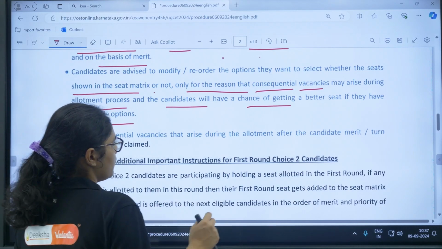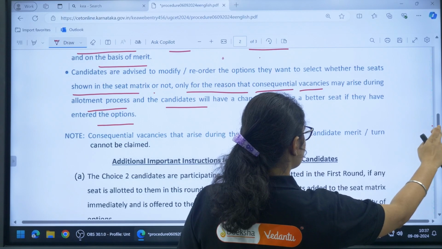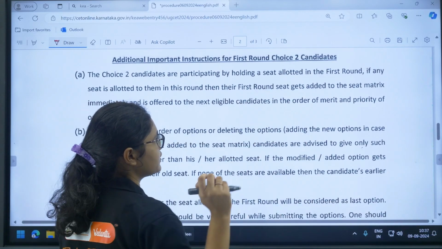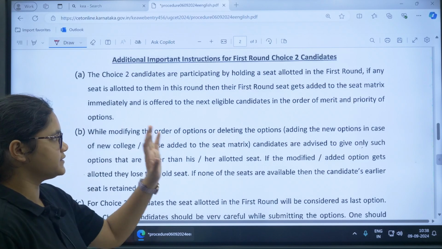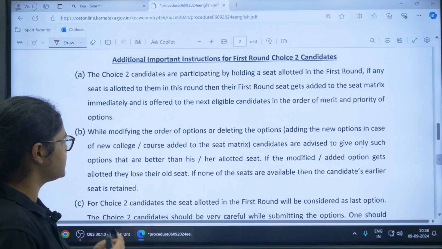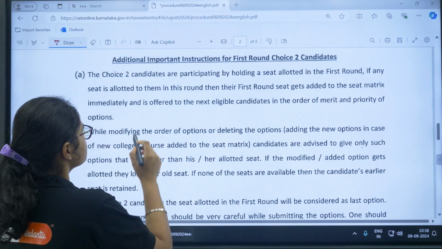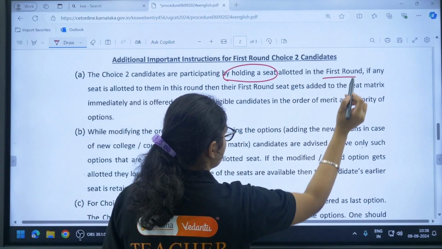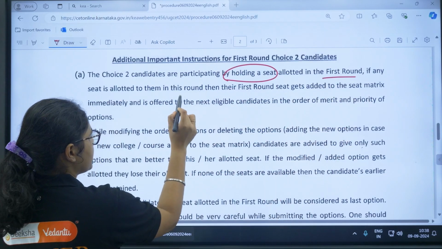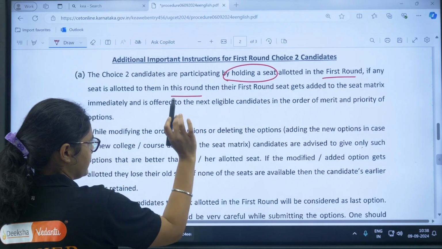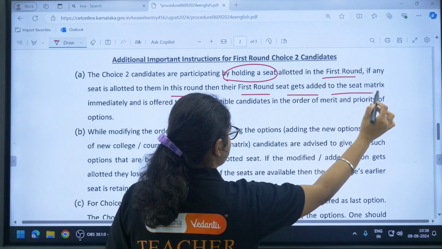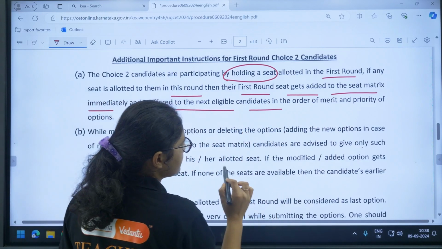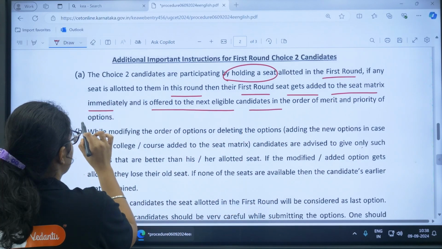Now some special instructions for those students who have selected choice 2 in the first round. For them some additional important instructions are there. The choice 2 candidates are participating by holding a seat allotted in the first round. If any seat is allotted to them in the second round, then their first round seat gets added to the seat matrix immediately and is offered to the next eligible candidate in the order of merit and priority of options.